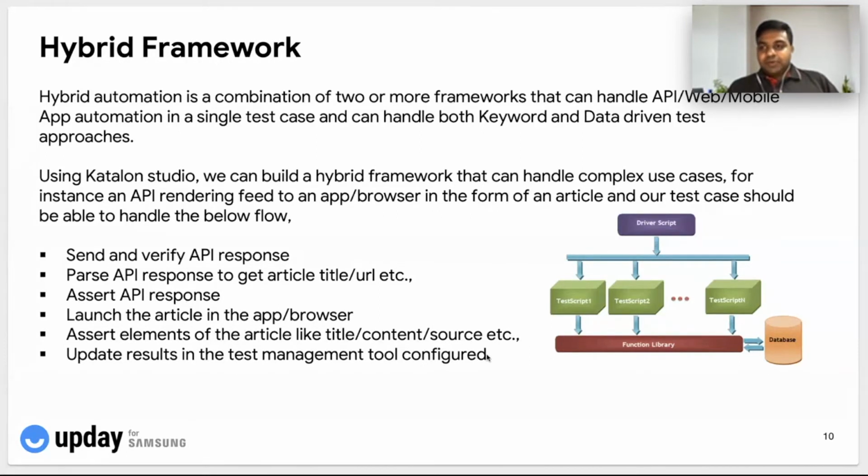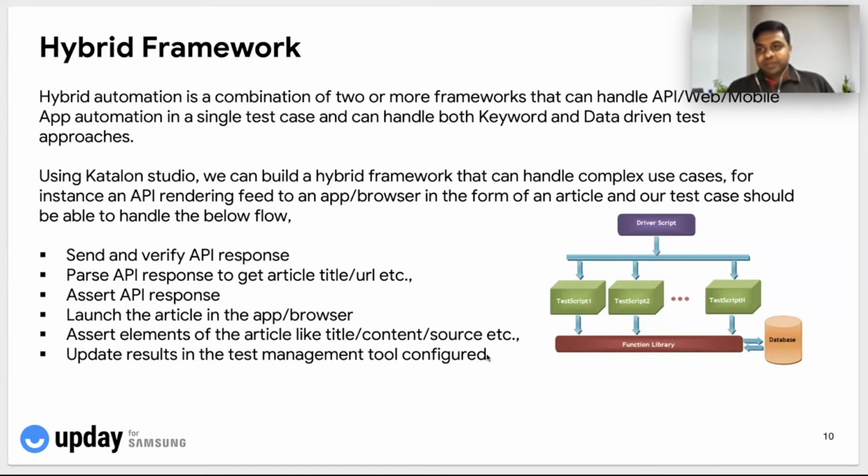So as part of our hybrid framework, we have developed scenarios which will validate the backend API, parse the API response, and have some assertions or checkpoints in place to make sure that the API response is valid in the first step, and then launch the API response in a browser or an app, and then again have some checkpoints to make sure that the article after being launched in the browser or app is working fine, like it has the title, it has the content, etc. And then update the results into the test management tool that we have, which is TestRail, making sure that all the end-to-end testing is done.